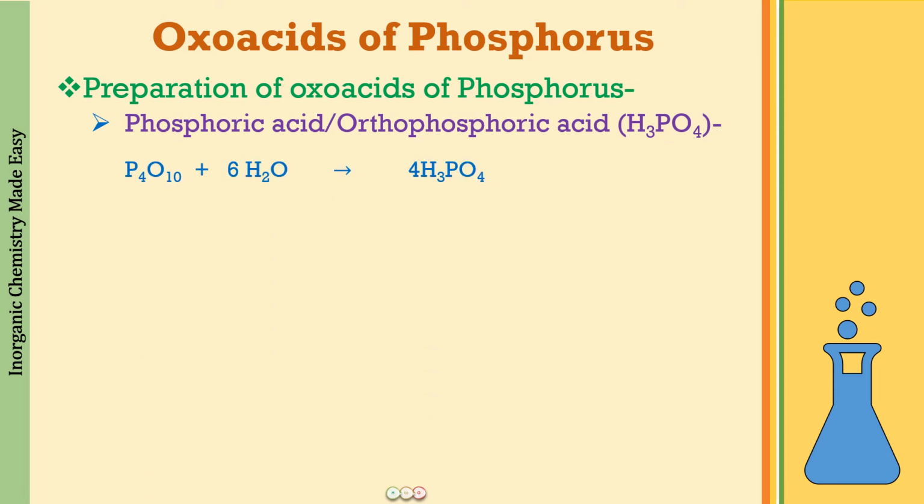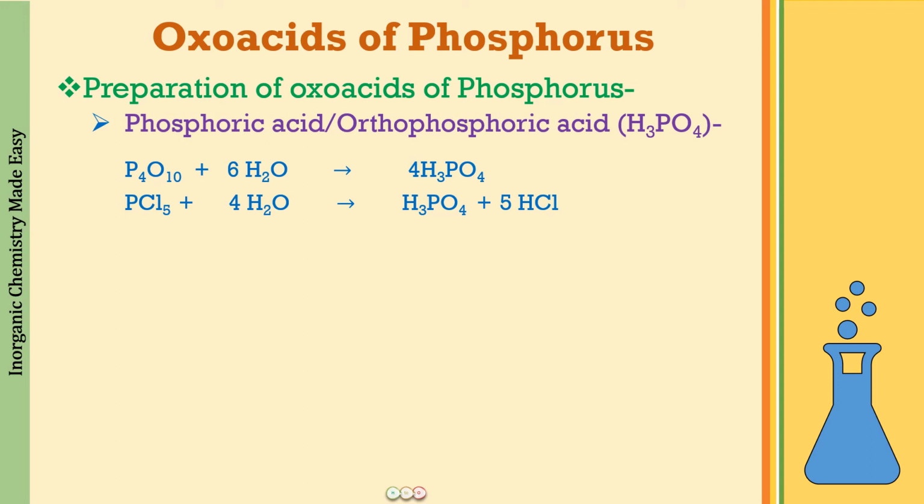The first reaction that we can use is the hydrolysis of phosphorus pentaoxide, that is P2O5. But here, why have we written P4O10? Because it always exists as a dimer. So P4O10 on hydrolysis is going to produce H3PO4. Another reaction which we can use to prepare phosphoric acid is the hydrolysis of PCl5, phosphorus pentachloride. Phosphorus pentachloride on hydrolysis is going to produce H3PO4, and along with that it is going to produce HCl, which is produced as a gas,